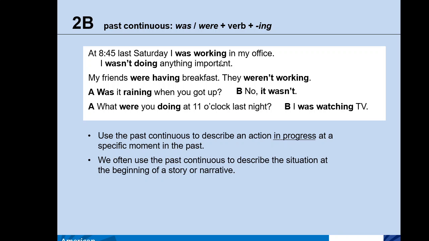Why? Because the main verb in the ing form is the same for the present continuous or for the past continuous, but we have to change the tense of the verb be from the present is, am, or are into was and were.